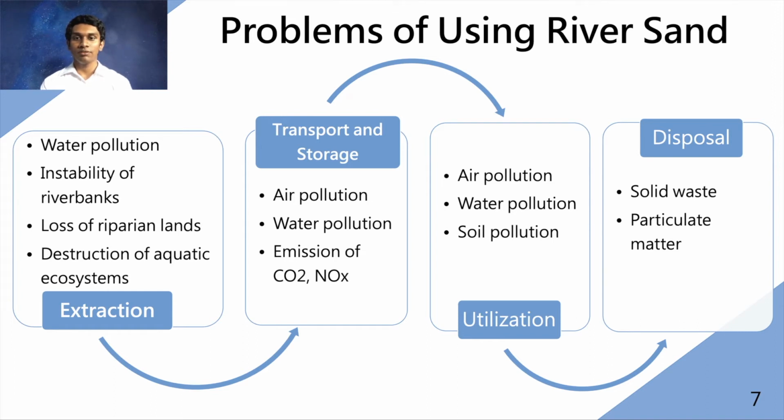When considering the life cycle of river sand, during the extraction stage there is water pollution, instability of riverbanks, loss of riparian lands, and the destruction of aquatic ecosystems. The transport and storage stage causes air and water pollution and generates greenhouse gases as the sand has to be transported longer distances from the rivers to the required locations. In the utilization stage, air, water, and soil pollution occurs during activities such as construction and manufacturing. The disposal stage creates solid waste as well as dust when constructions are demolished and products like glass are destroyed.